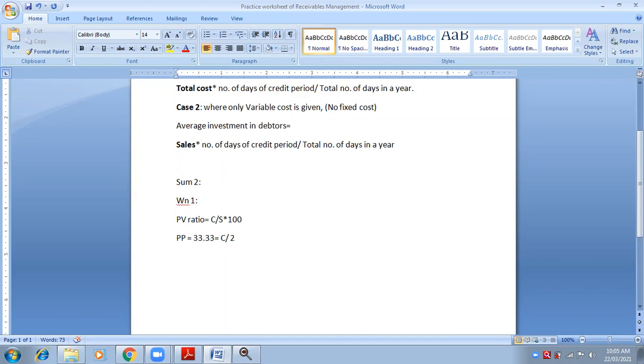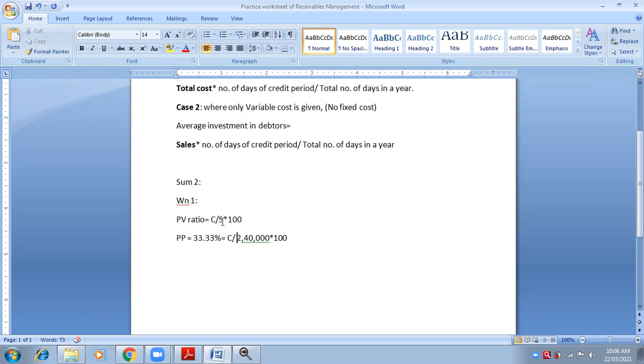So 2,40,000 into 100. Please remember, if it is in the form of percentage, then no need to multiply by 100. Why do we multiply by 100? Just to get the percentage. Now it is already given in the form of percentage, 33.33. Now what you will do, 33.33 percent will go at the place of sales, cross multiply, no?